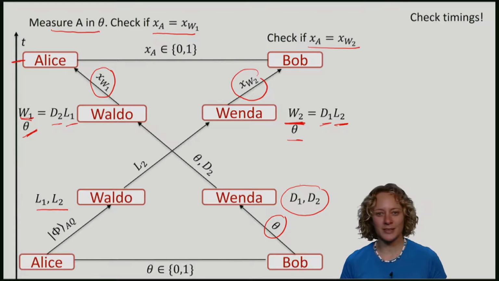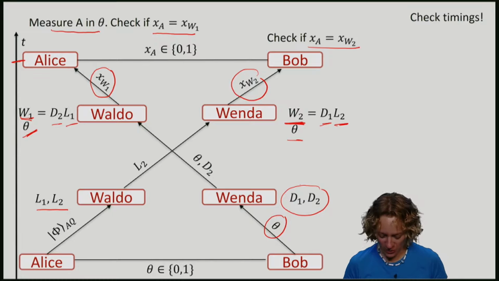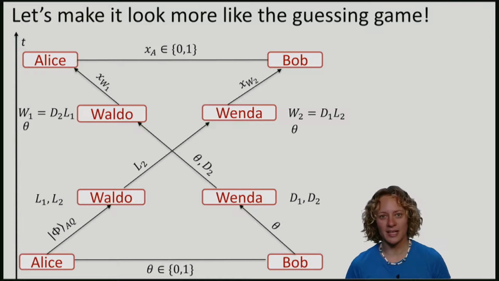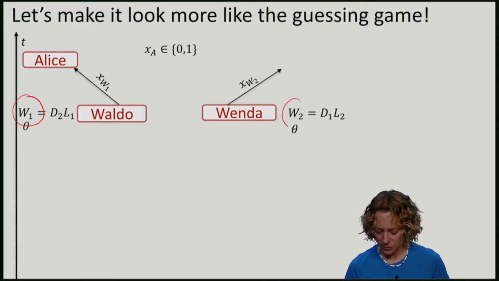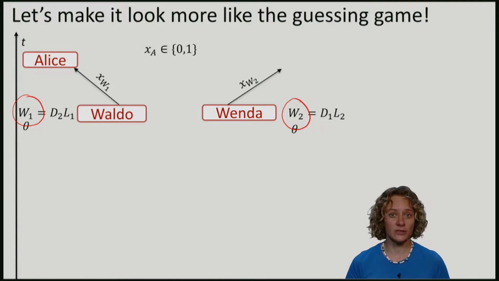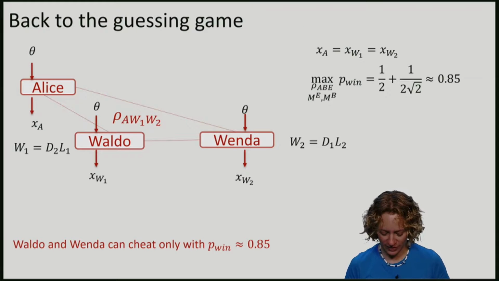To make this absolutely clear, let me draw here again the situation as it is mapped onto the guessing game. We have just Alice, Waldo, and Wenda. Waldo has W1, Wenda has W2. And the rules of the checking is exactly the rules of the guessing game. Or if I write it in the familiar form of the guessing game, Alice has at the end her qubit A, which she measures in the basis theta to get XA.